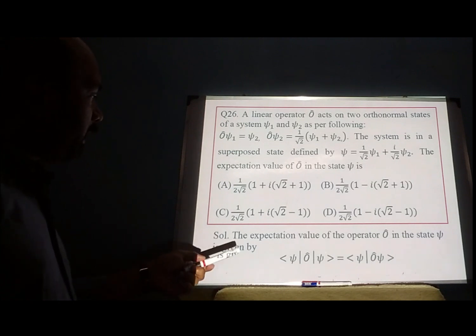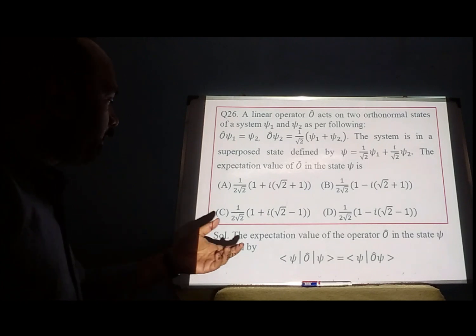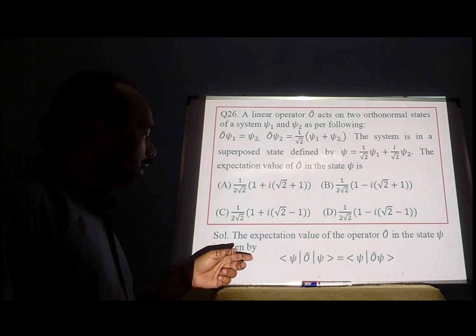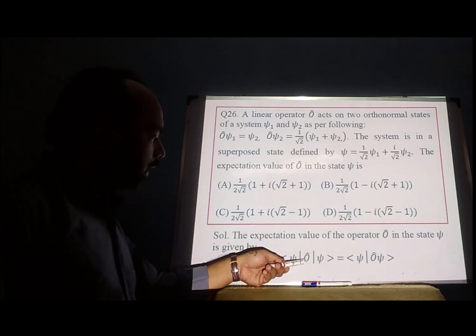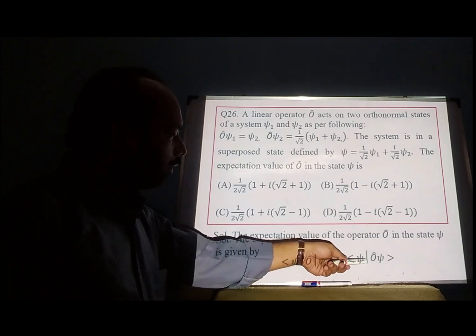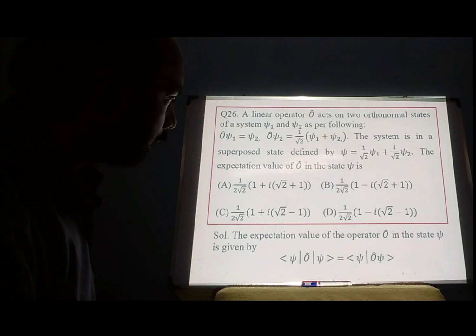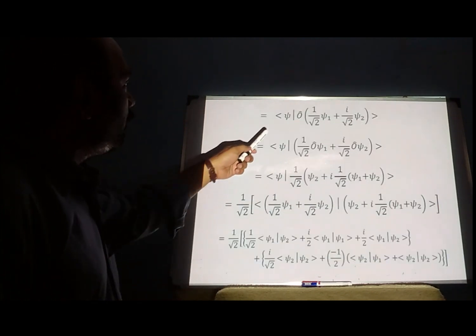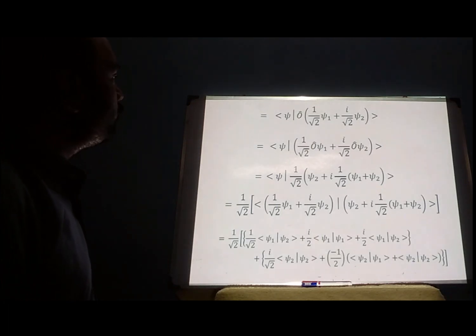Now we know that expectation value of an operator O cap in the state psi is given, using Dirac-Bra-ket notation, by <psi|O cap|psi>, and then we will operate O on psi. So I am writing <psi|O operator|psi>. I put the value of psi, which is 1 by root 2 psi 1 plus i by root 2 psi 2.